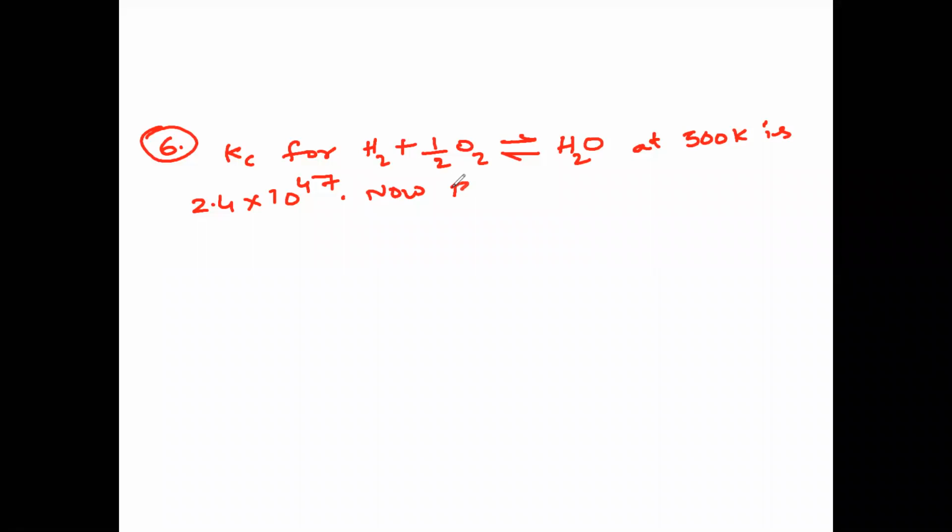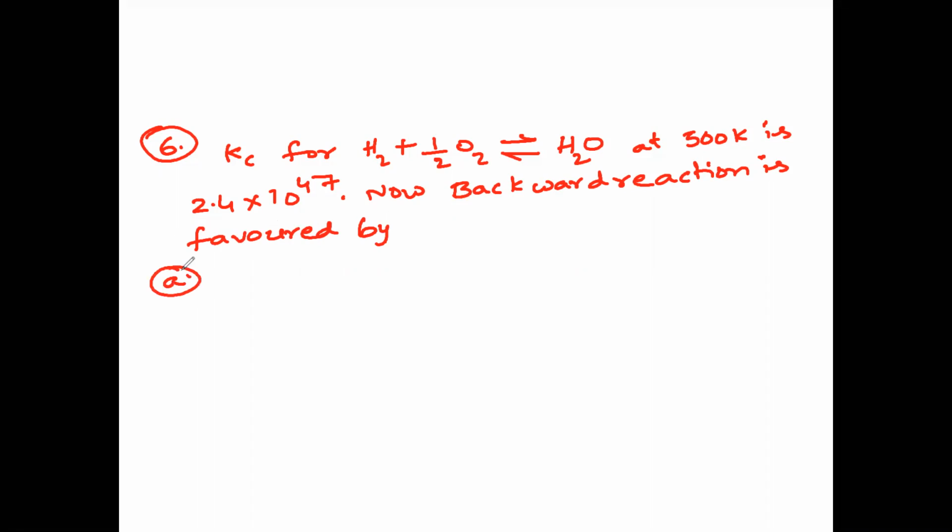Now backward reaction is favored by: option 1, high pressure. Option 2, high temperature.